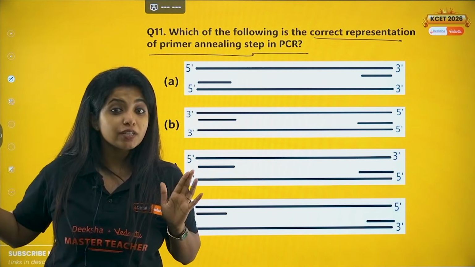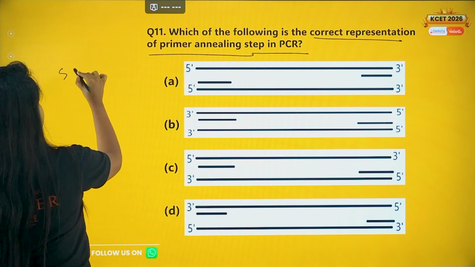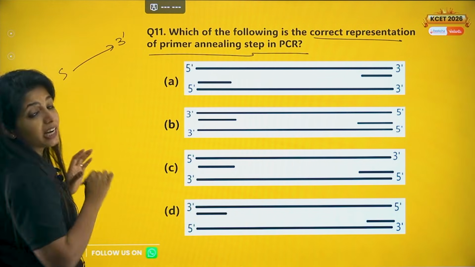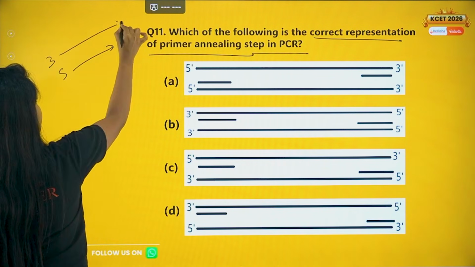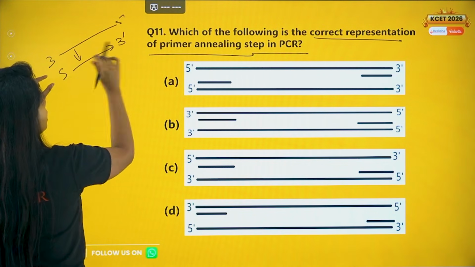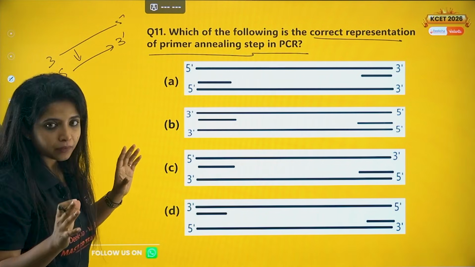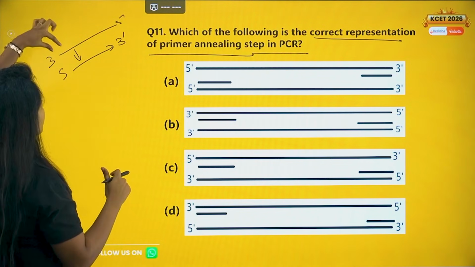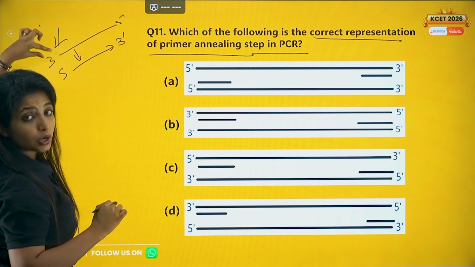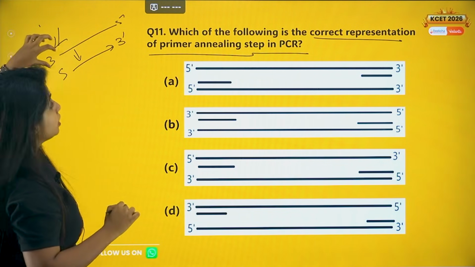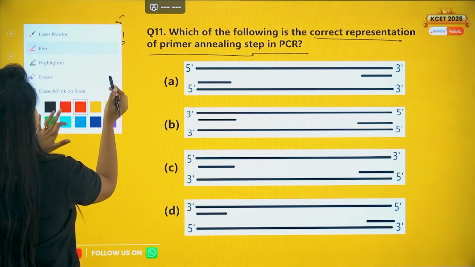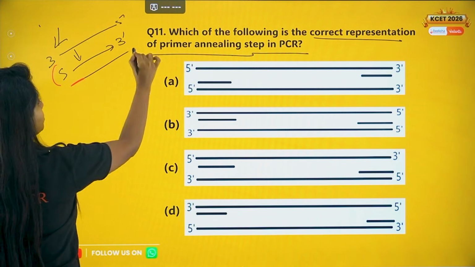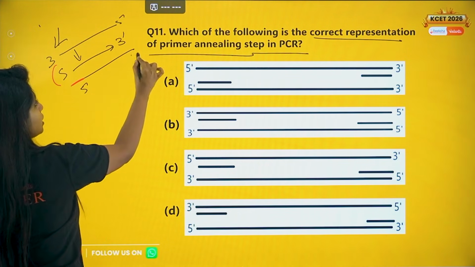And in which direction does it work? It always makes a new strand in the direction 5' to 3'. That means the template strand should be in 3' to 5' direction. Then only I can make a new DNA from 5' to 3', right? So obviously the primer has to attach in the 3' region, because the primer attached there is being elongated by DNA polymerase in this direction, that is 5' to 3'.